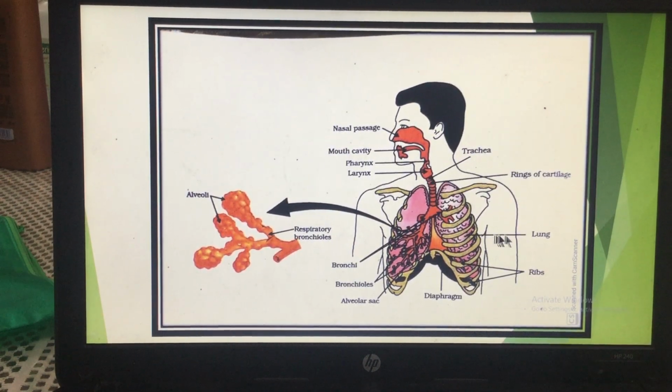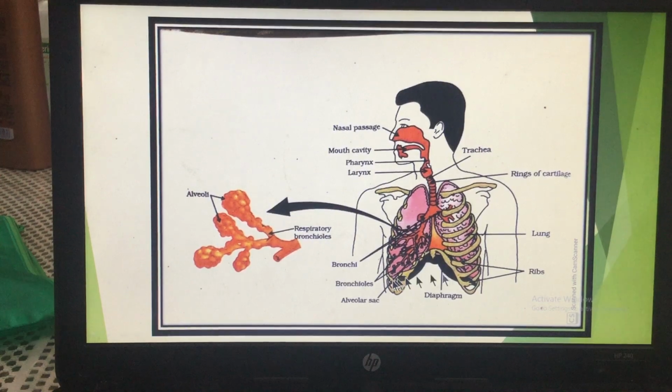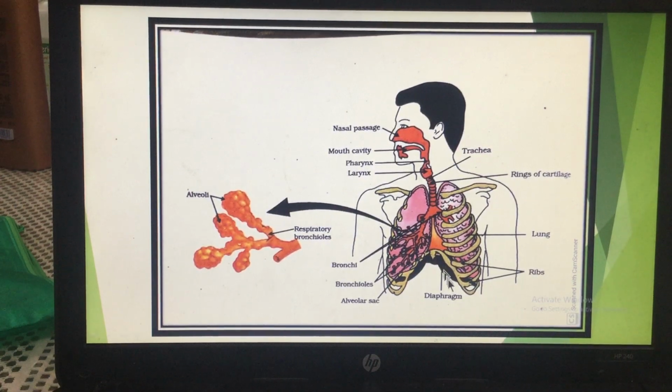So you can see this is a lung. This lung is present inside the rib cage. Now at the bottom there is a diaphragm. So what is the diaphragm? This diaphragm is a U-shaped structure, or you can say a reverse C-shaped structure. When it becomes flat, otherwise it is a U-shaped structure, the volume of the thoracic cavity increases, so the cavity of the lungs will increase.